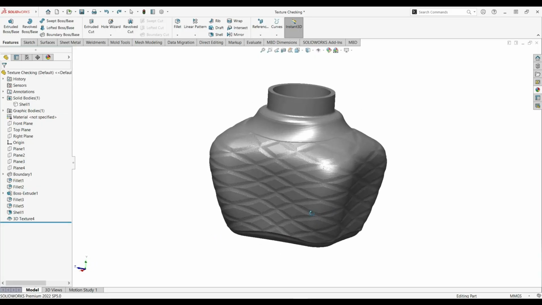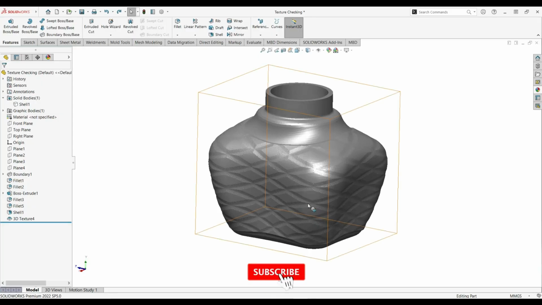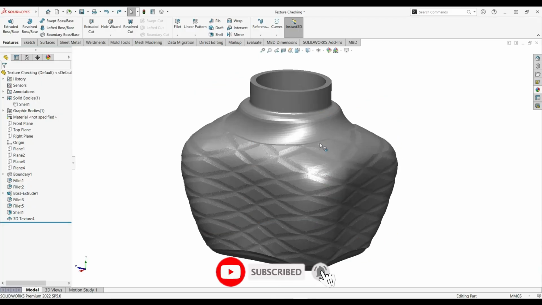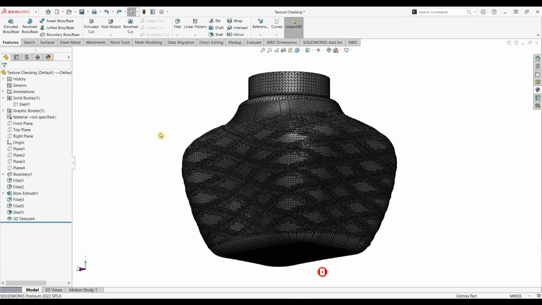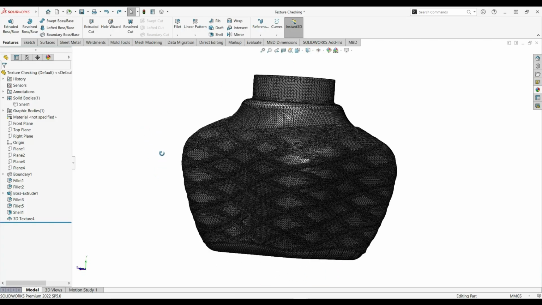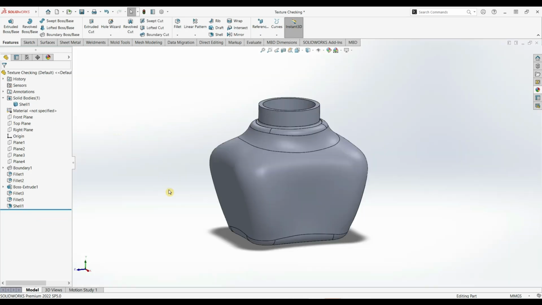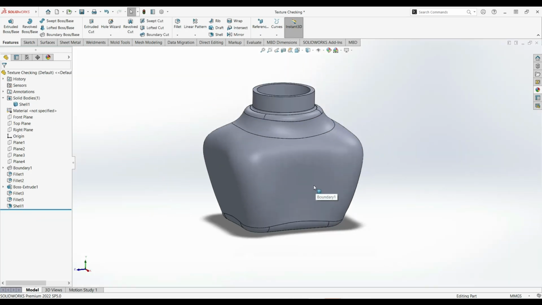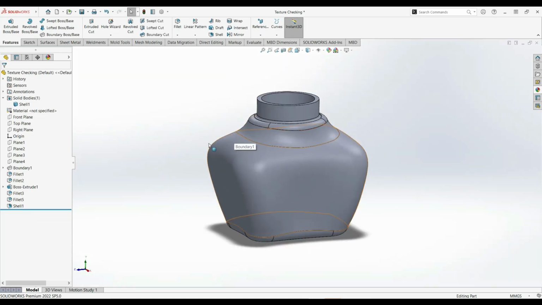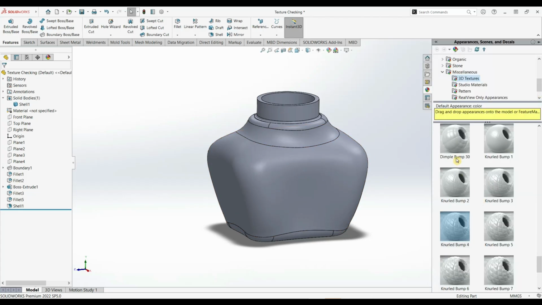More efficient. Today, I'll show you how to add 3D textures to your designs the easy way without any hassle. Let's jump right in. Adding 3D textures can elevate your designs, making them more realistic and ready for 3D printing. Usually, you'd need to spend time using advanced features like the offset surface or cut commands, but today, we'll skip the complex steps and use the SolidWorks texture library for a quick and professional result.